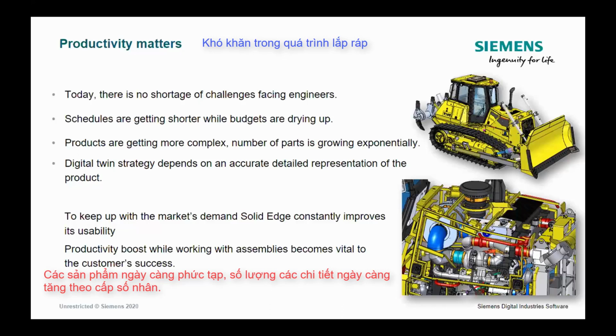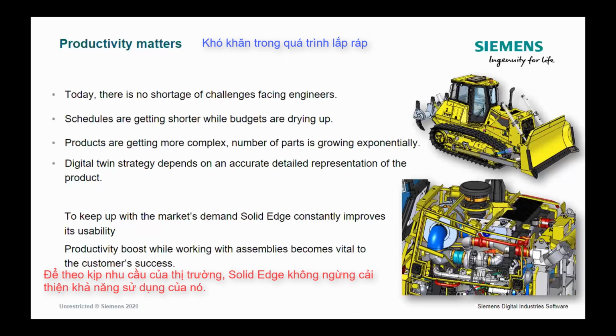Especially digital twin strategy heavily depends on accurate detailed representation of the product because, as we say, we need to have an exact replica of a real product in order to successfully estimate reliability, functionality, and all that. So Solid Edge constantly keeps improving its usability because we definitely need to meet the market's demands.